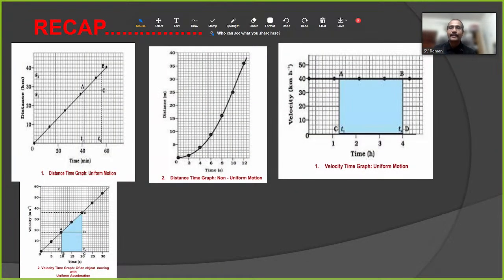Let us recap it. Distance time graph that is a straight line is uniform motion. If it is a curved line, it is non-uniform motion. Velocity time graph, uniform velocity and uniform acceleration. This we have studied.